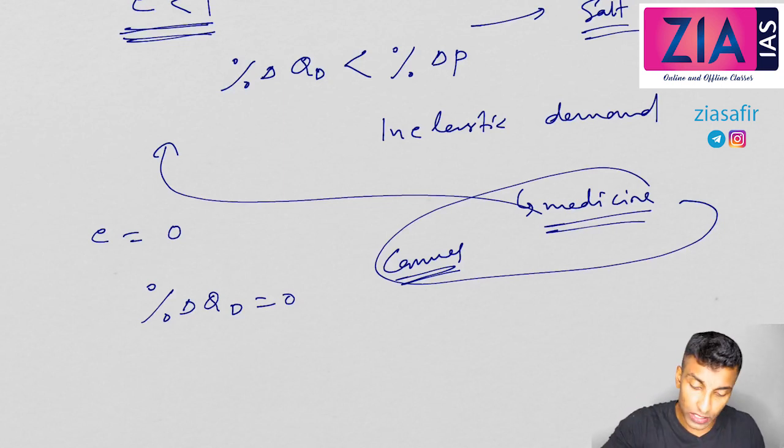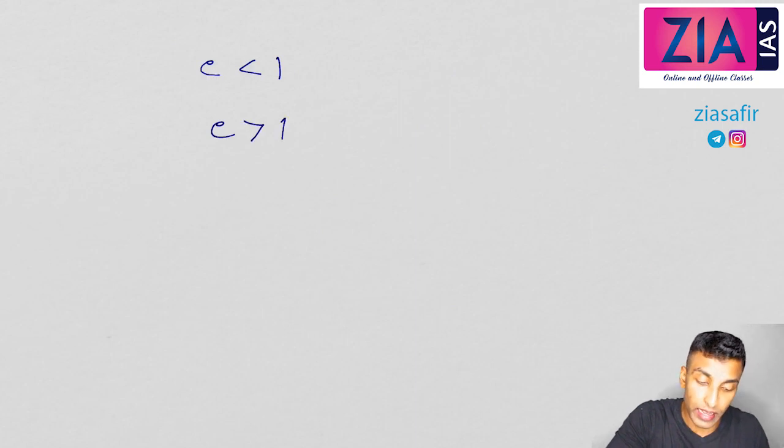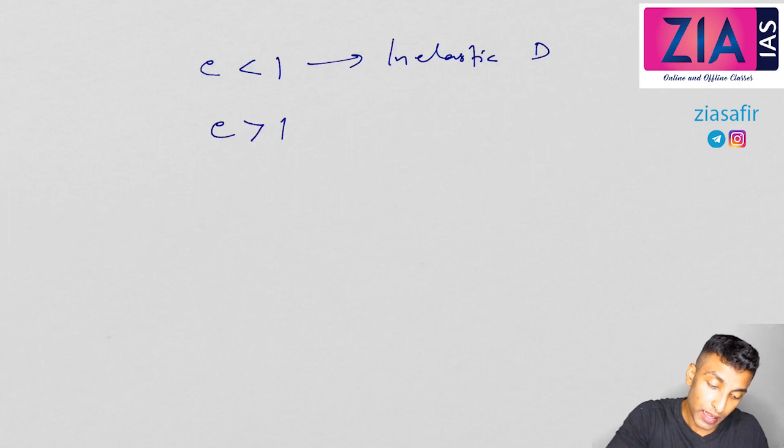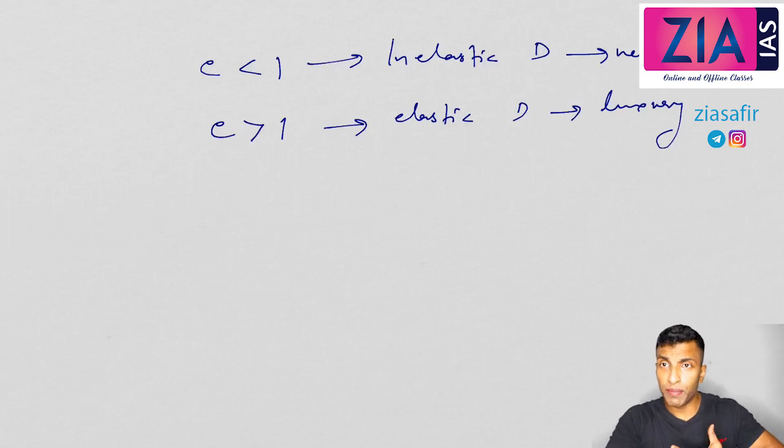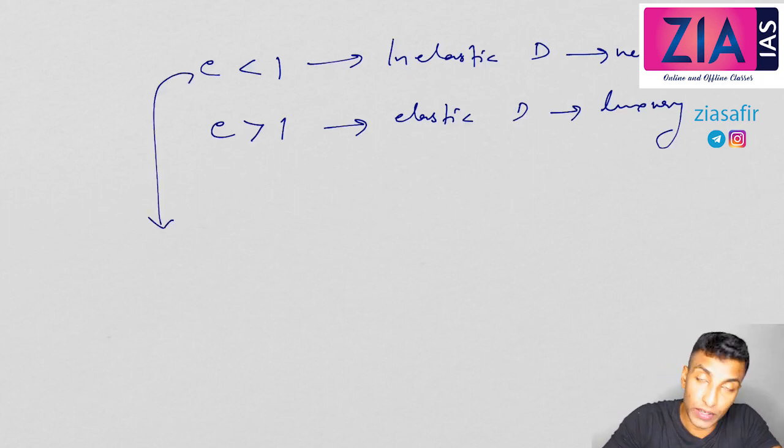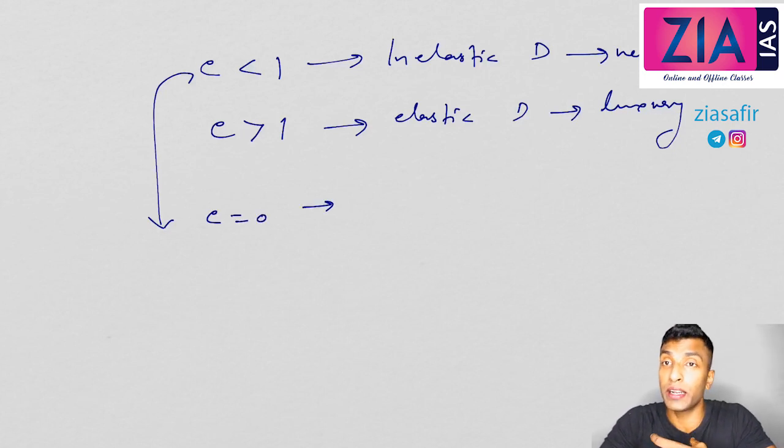And the most important concepts are these two, E less than 1 and E greater than 1. E less than 1 is inelastic demand. E greater than 1 is elastic demand. This is in case of luxury, when you have choices. This is in case of necessity. Now, the extreme case of inelasticity is what I have discussed, E equal to 0, where quantity demanded will not